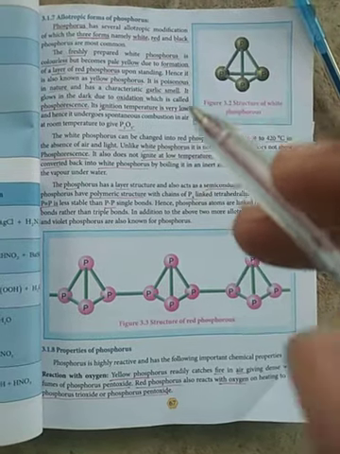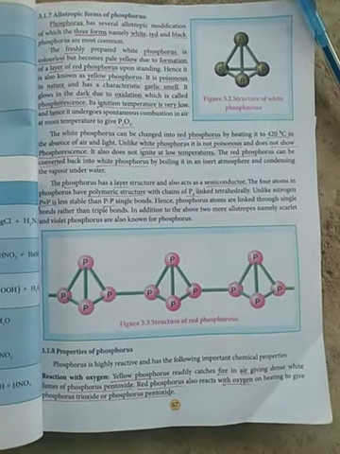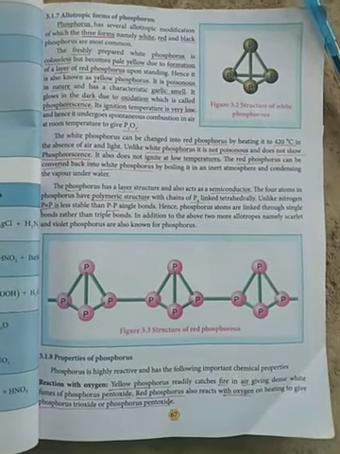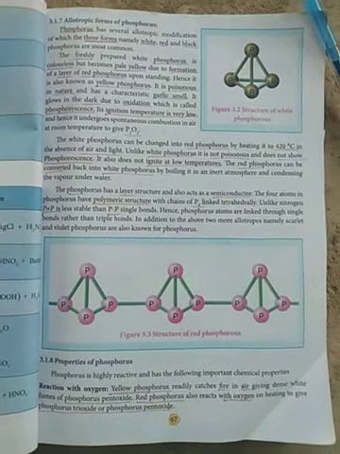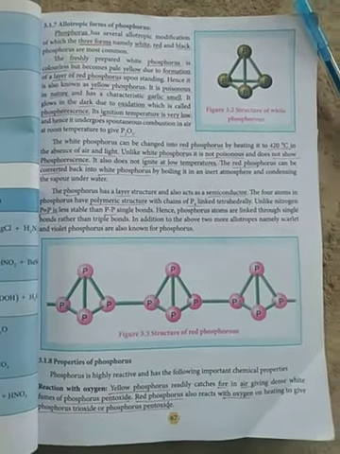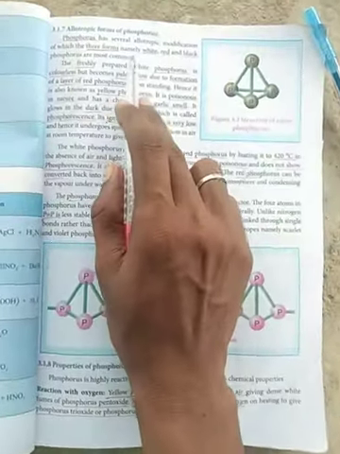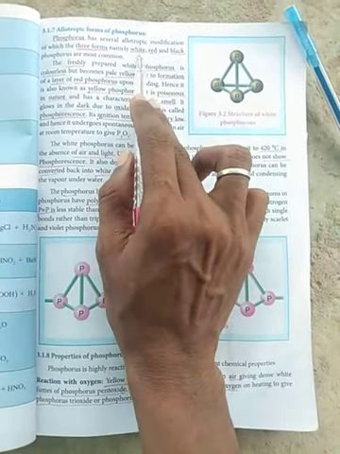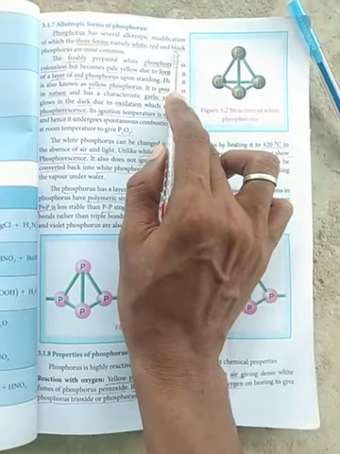Today's session: P block elements, the allotropic forms of phosphorus. Before this we discussed nitrogen, and now we discuss the basics of phosphorus in P block elements. Phosphorus shows several allotropes. There are three forms of phosphorus: white phosphorus, red phosphorus and black phosphorus.